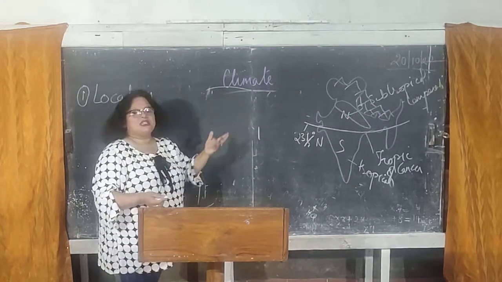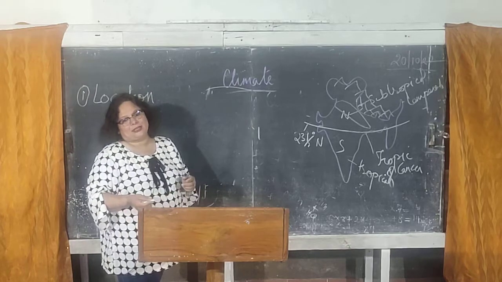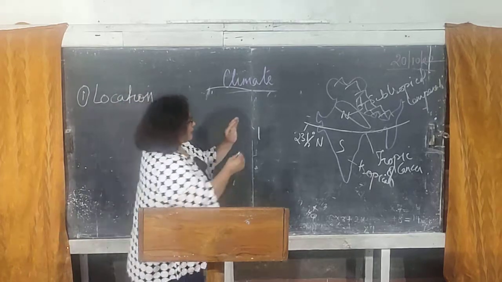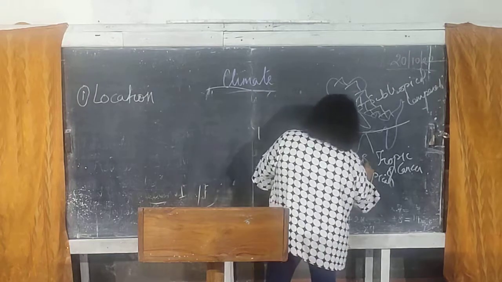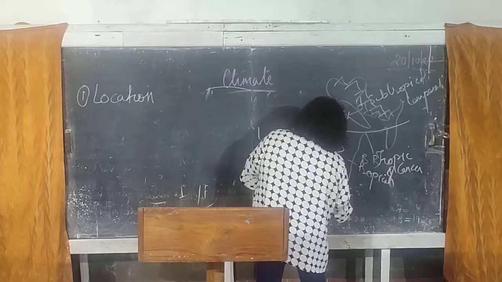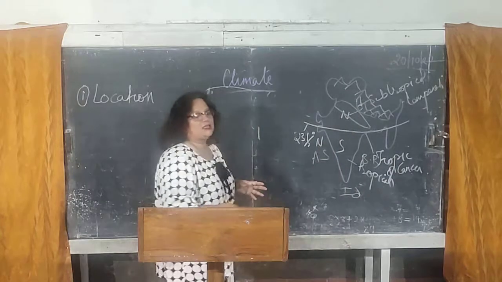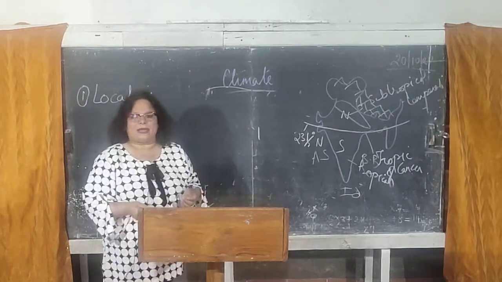So you have a continental type or an extreme type of climate present there. If you look at the southern regions of our country, you have the waters of the Arabian Sea, the Bay of Bengal, and the Indian Ocean surrounding the southern part of our country, and that's why it's called a peninsula.